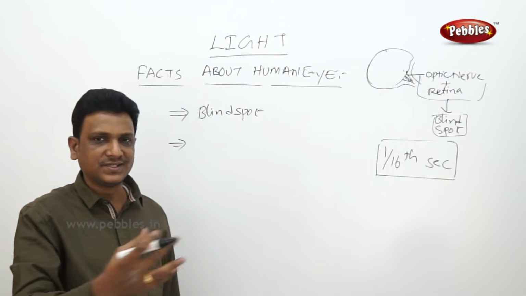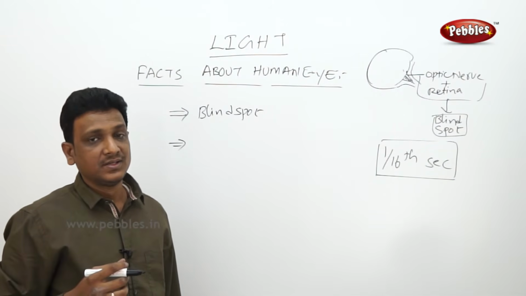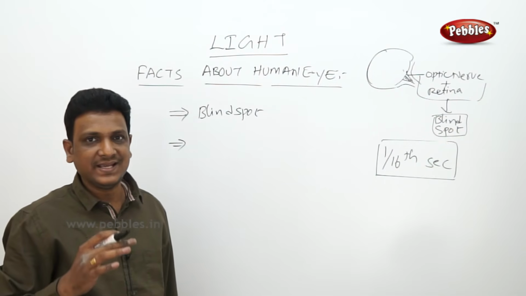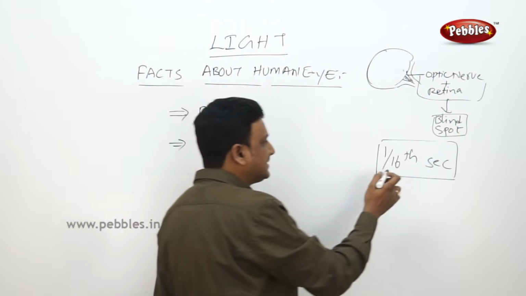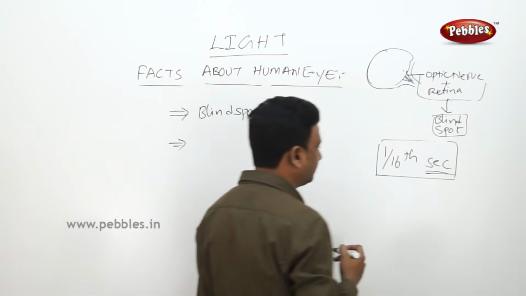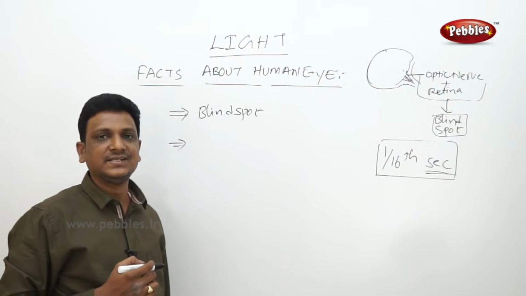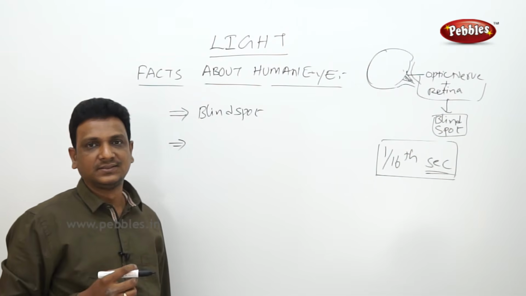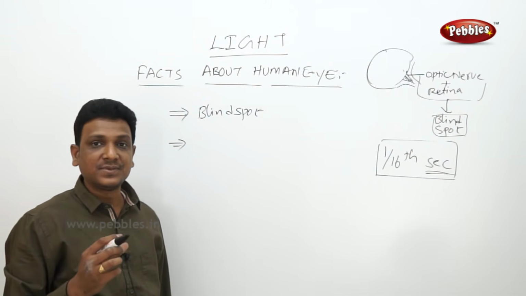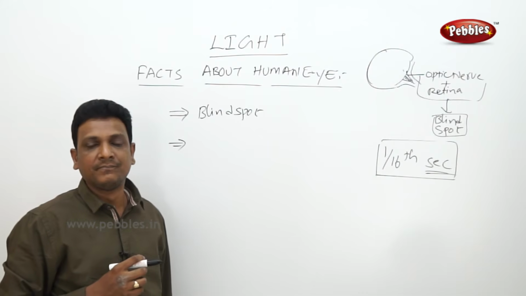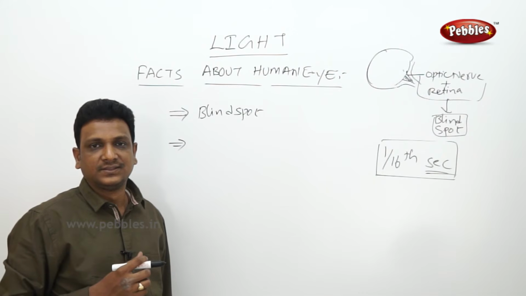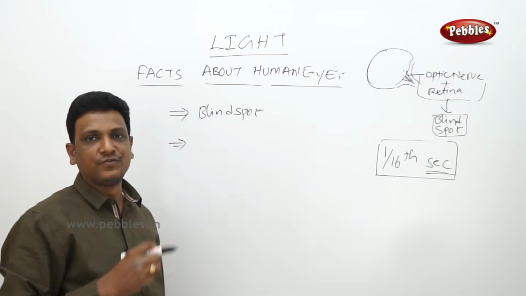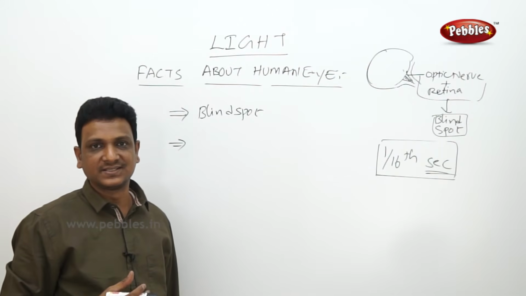You are watching some images which are moving quickly. If they are moving so quickly, your eye cannot see them. Your eye can see at a speed of 1/16th of a second. If you divide a second into 16 parts, that much time the image will remain on your retina. Right? So, based on this, there are some wonderful things that we experience with our eyes.